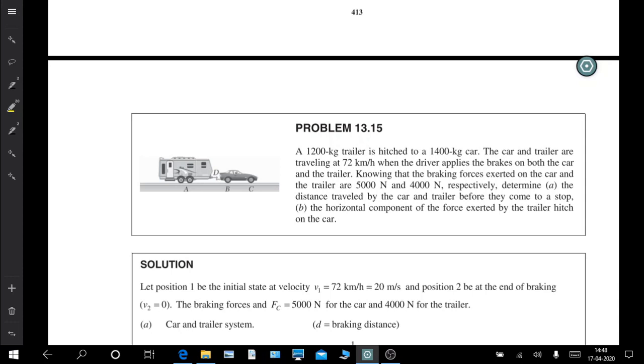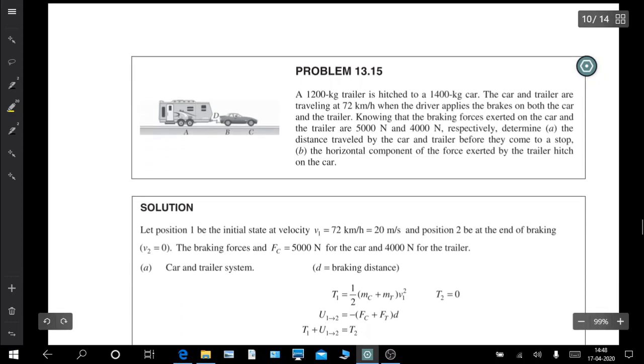When the driver applies the brake on both car and trailer, knowing that the braking forces exerted on the car and the trailer are 5000 Newtons and 4000 Newtons respectively, determine the distance traveled by the car and the trailer before they come to stop. And second, the horizontal component of the force exerted by the trailer hitch on the car.